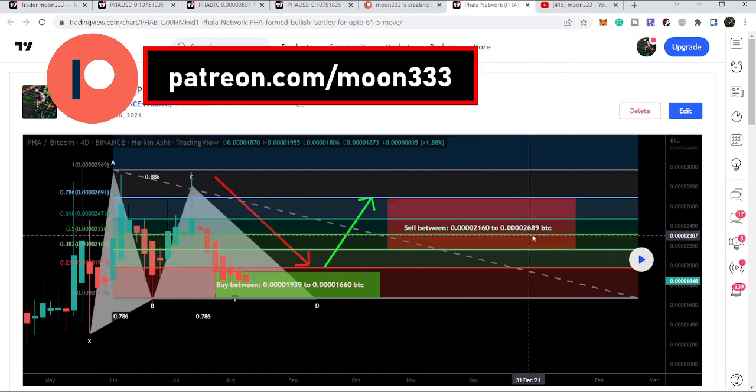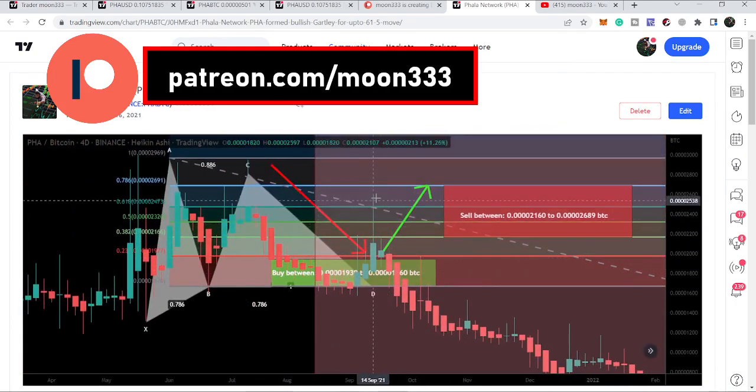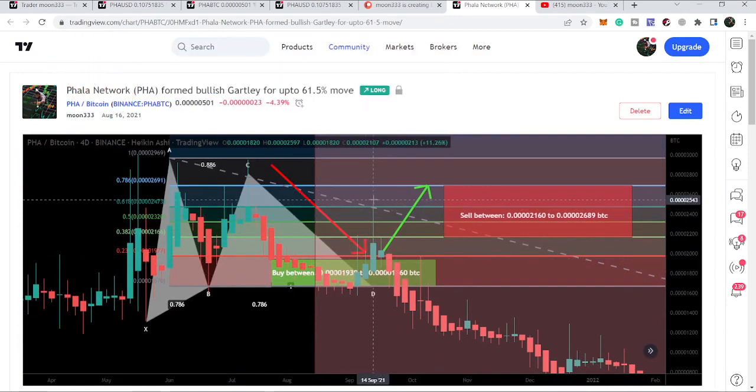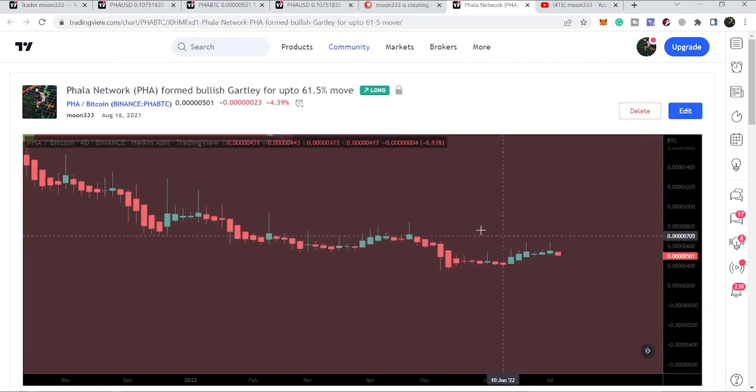0.00216 to 2689. After playing this chart, we can see that Phala reversed bullish from this potential reversal zone, and after hitting the sell targets, it moved up to 0.0002597, and again moved down, and then we had a very big drop.